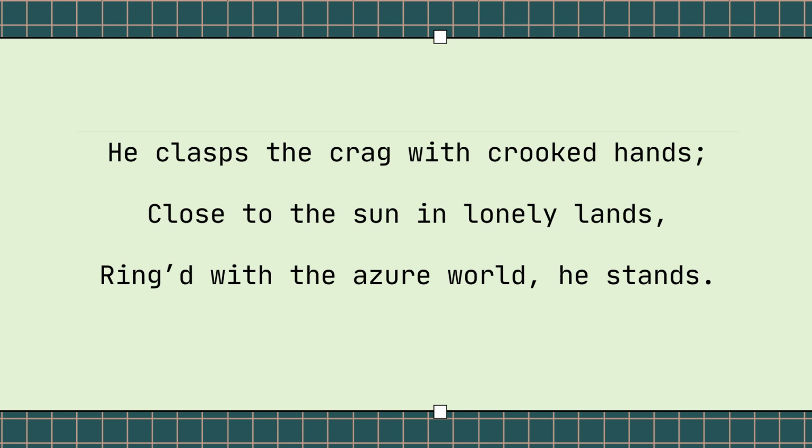So, the eagle is on the mountain top, on a crag, on a very steep rock on the mountain cliff, and he's holding on to that crag very tightly with his claws. But instead of using the word claws, the writer says crooked hands to give a better picture for the reader.